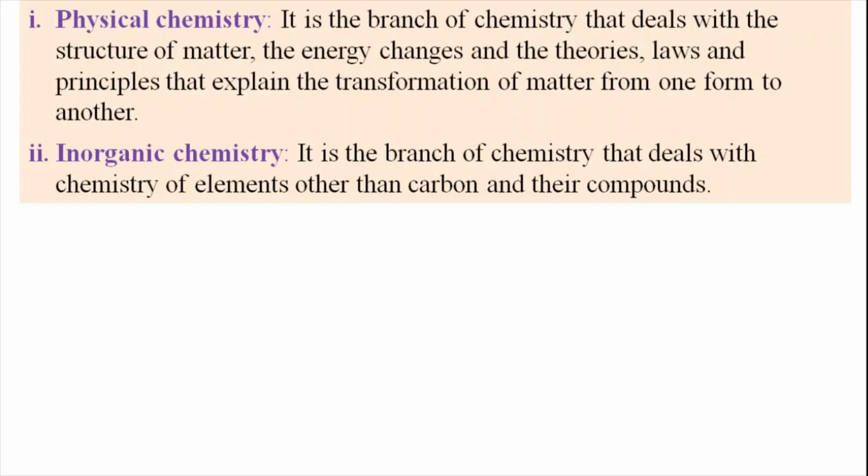For example, most of the elements which are present in the periodic table are to be studied in inorganic chemistry. So carbon is also a member of the periodic table, but the carbon compounds and their derivatives are to be studied in a separate branch of chemistry that is called organic chemistry. But here, elements other than carbon and their compounds are to be studied in inorganic chemistry. So it is defined as the branch of chemistry that deals with the chemistry of elements other than carbon and their compounds.